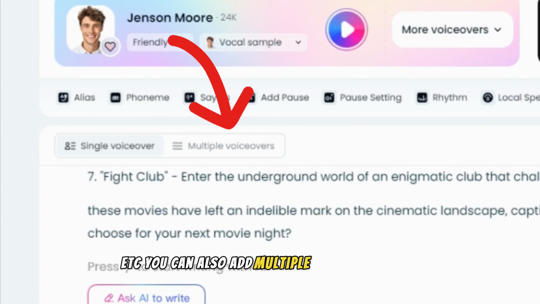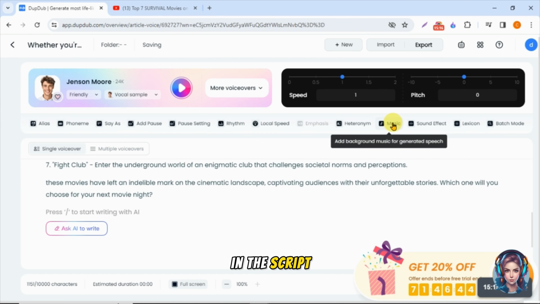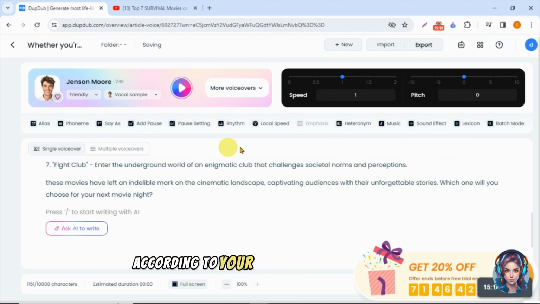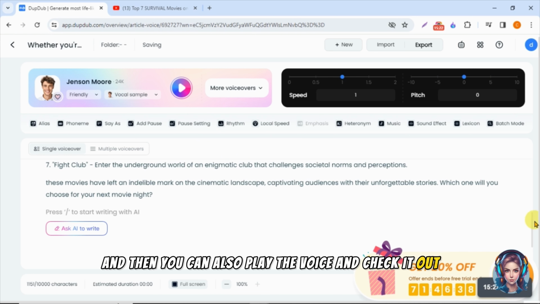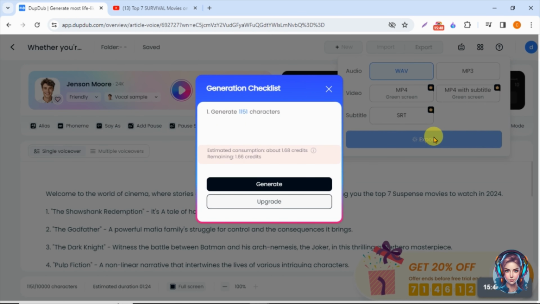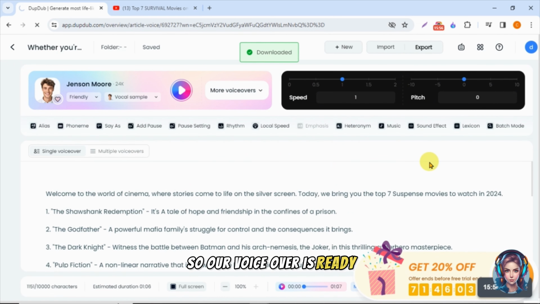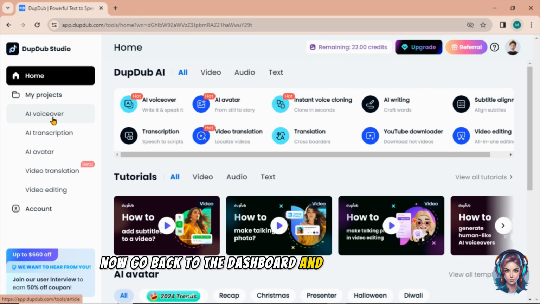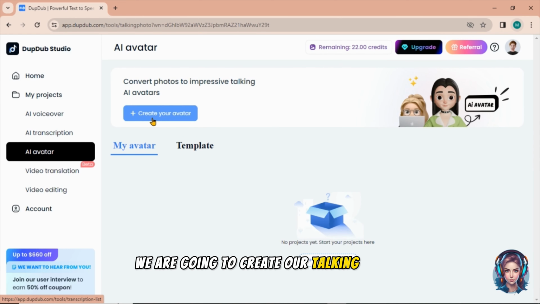You can also add multiple voiceover artists in the script. So just do the settings according to your choices and preferences. And then you can also play the voice and check it out. Once everything is done, click on export. So our voiceover is ready. Now go back to the dashboard and click on AI avatar. Now from here we are going to create our talking avatar.